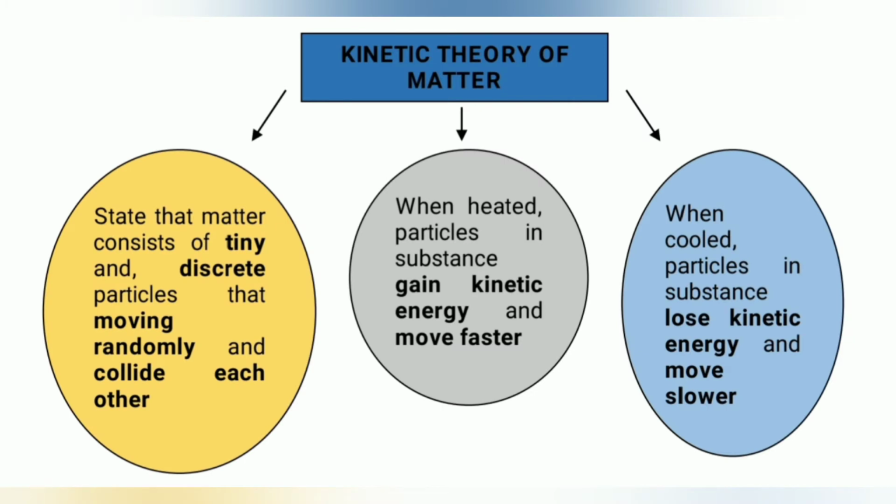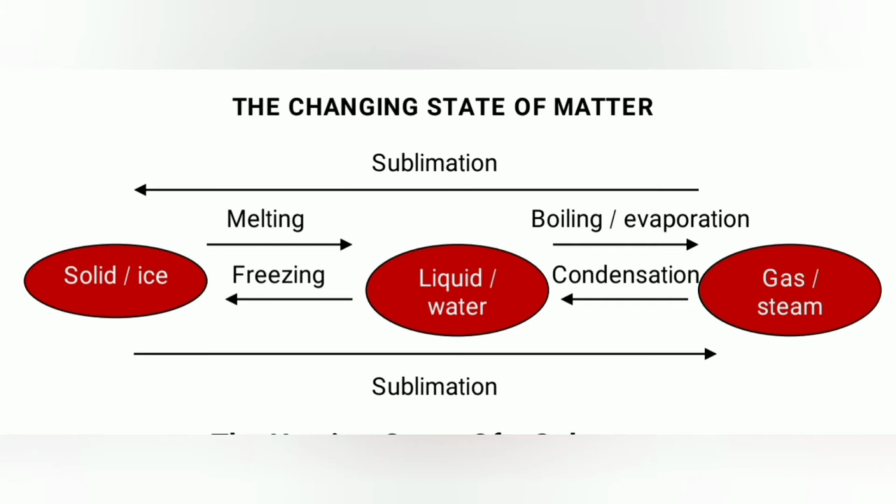The kinetic theory of matter and the changes in state of matter. The arrangement and movement of particles in solids, liquids, and gases are described in the kinetic theory of matter. The kinetic theory of matter is used to explain the changes in the states of matter. The changes in the states of matter are caused by heating or cooling. For example, ice melts when it is heated, and water changes into ice when it is frozen. The kinetic energy of particles increases during heating and decreases during cooling.